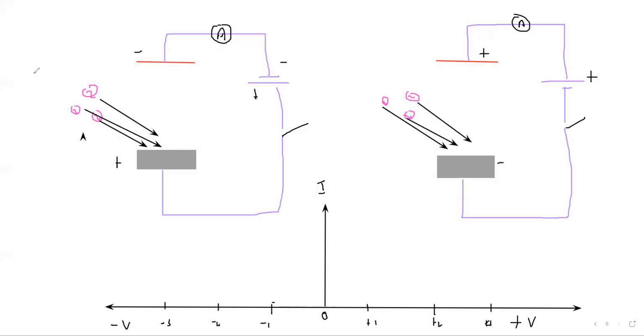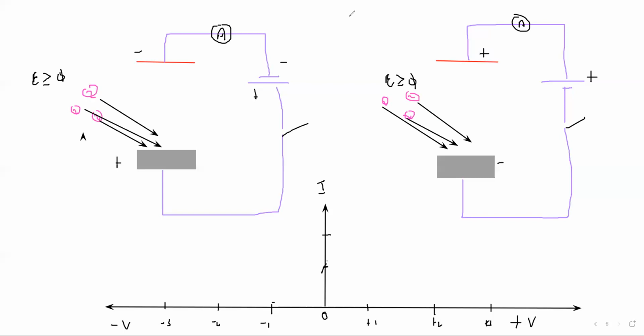But when the energy of the photon is greater than or equal to work function, there will be a photoelectric effect. Means the electrons have enough energy to come out and they move. So as these electrons start to move, there will be a current. So even when the voltage is zero, we will record a current. Is it clear why we are recording a current even though the voltage is zero?